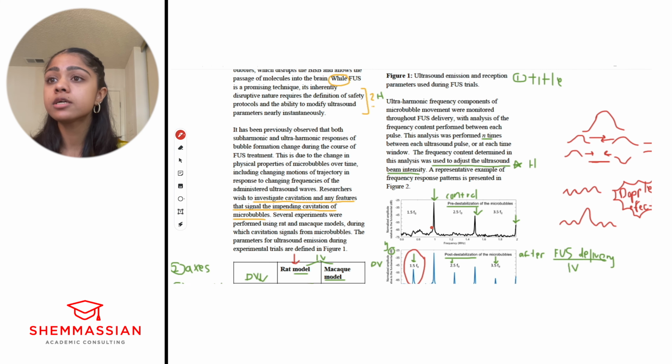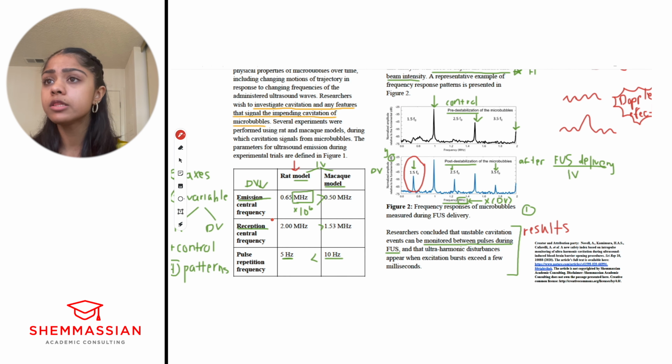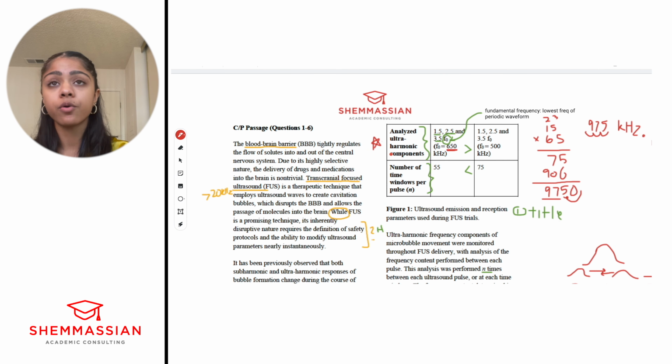Okay, so here we're given frequencies. We're not really looking at frequency; pulse repetition frequency is the number of pulses per second. So we've got pulses per second here. We got analyzed components, and we got number of time windows per pulse, right? So basically number of times per pulse.